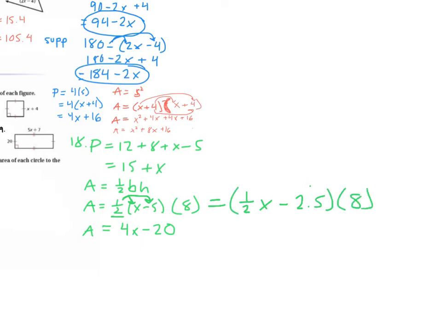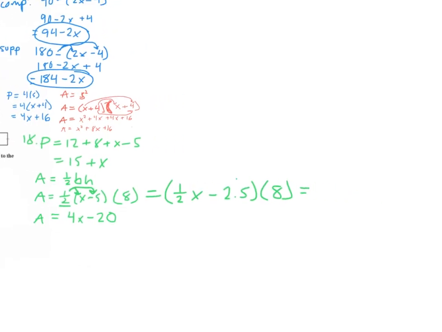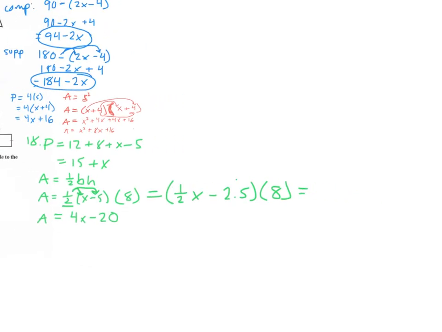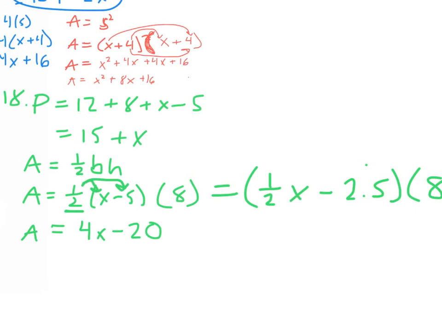So now we have to distribute the 8. 1/2 x times 8 would be 4x, and negative 2.5 times 8 is minus 20. An easier way to do it would be to multiply the 1/2 and the 8 first, and then distribute the 4 to everything. So wait, 2.5 times 8 is 20? Yes.